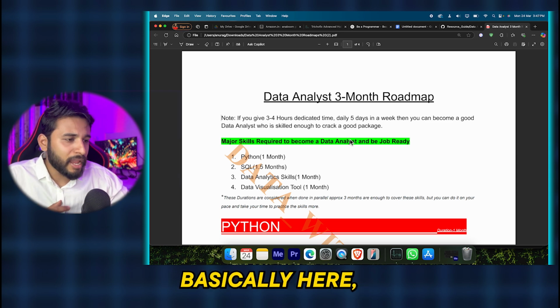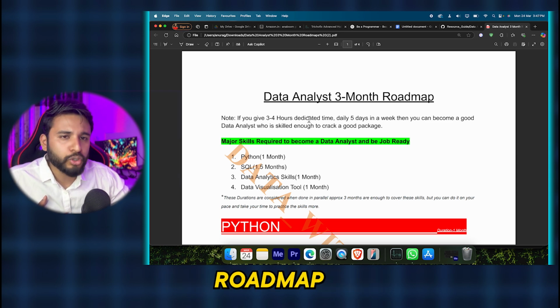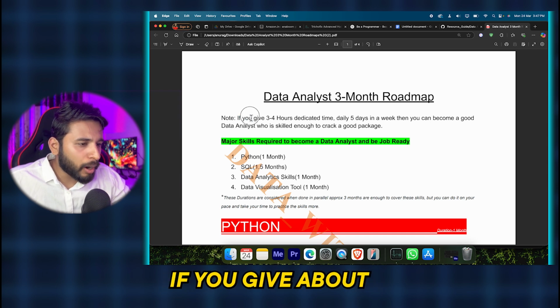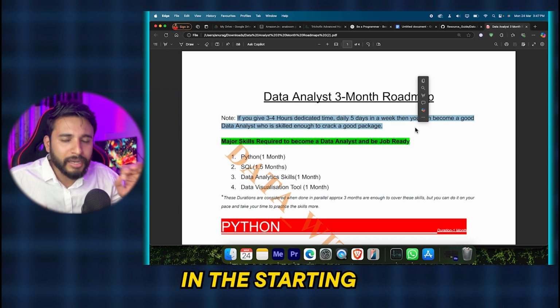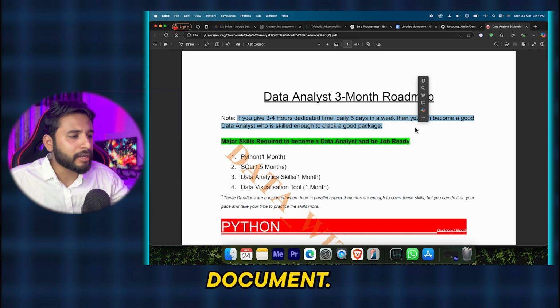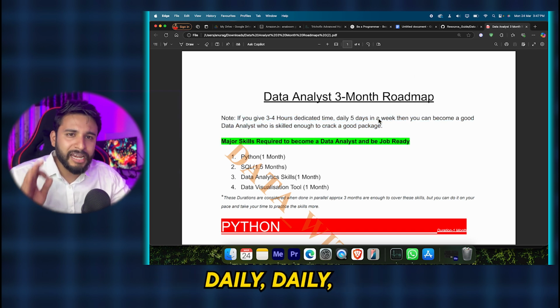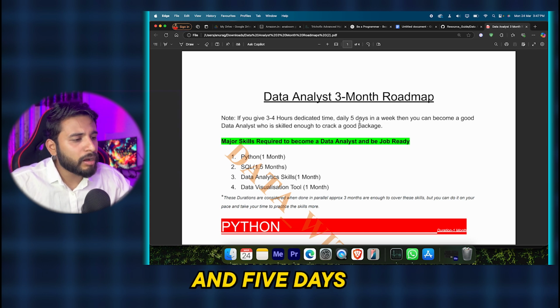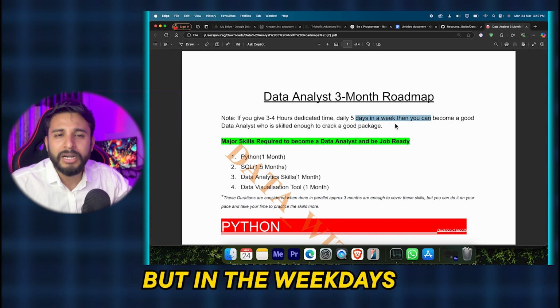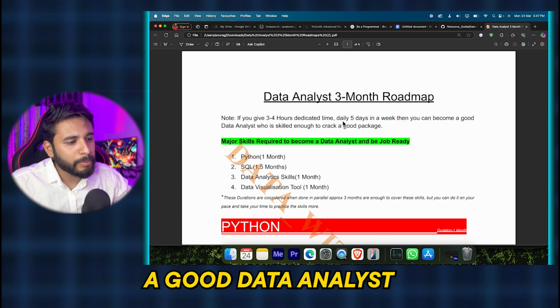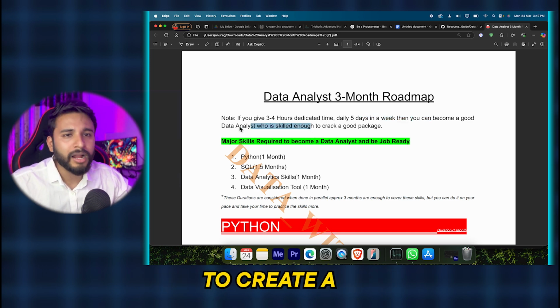Other than that, as you can see, it is a 3-month roadmap where you can become a data analyst. I have given a proper note at the start of the document: you need to give about 3 to 4 hours of dedicated time daily, 5 days a week. On weekends, chill, relax, do your stuff, but on weekdays, you can become a good data analyst who is skilled enough to crack a good package.